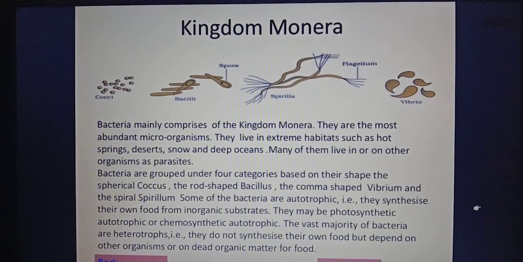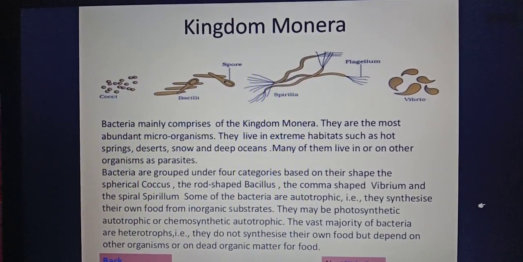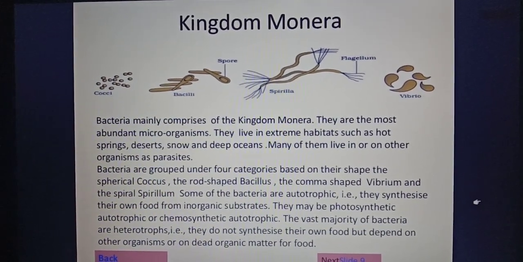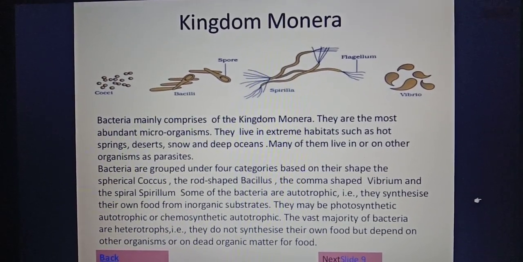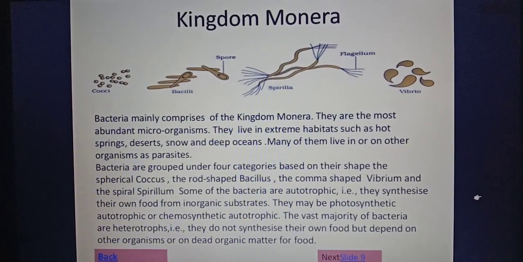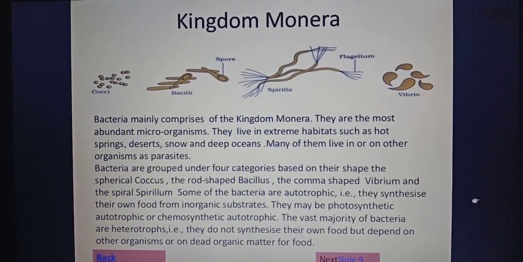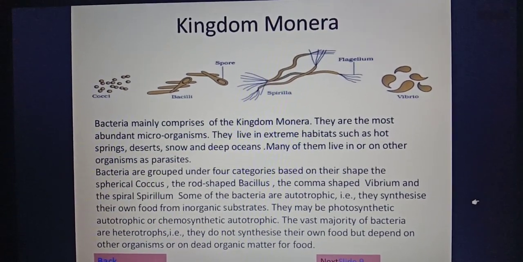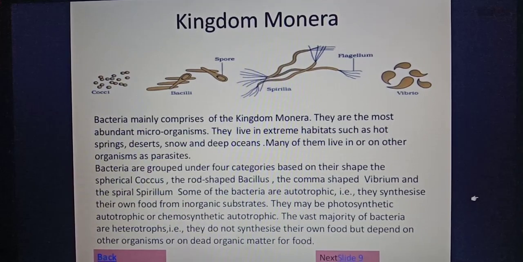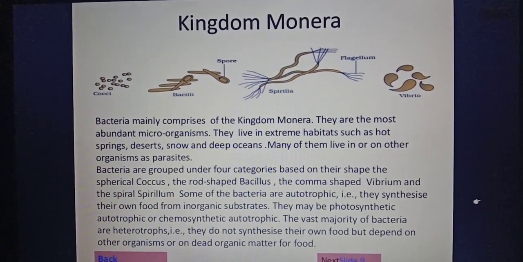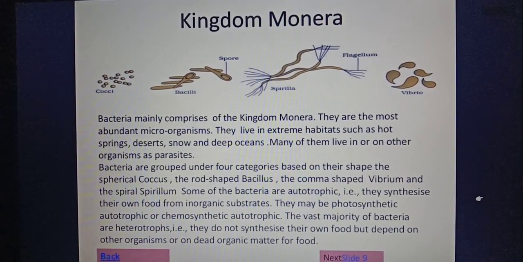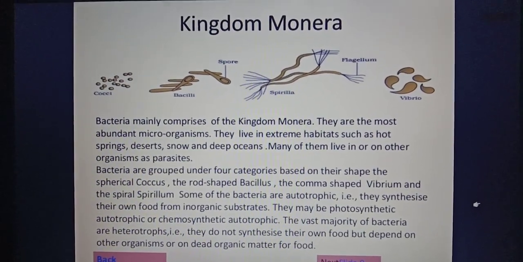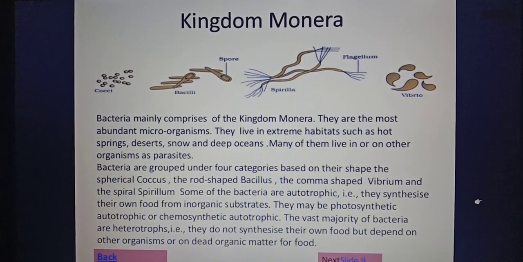Bacteria are grouped under four categories based on the type of their shapes. If they are spherical in shape, they are referred to as coccus. The plural form of coccus is cocci. If they are rod shaped, they will be known as bacillus. The plural of bacillus is bacilli. The comma shaped is vibrio, the plural form is vibrios. And the spiral shaped is spirillum, and the plural is spirilla.